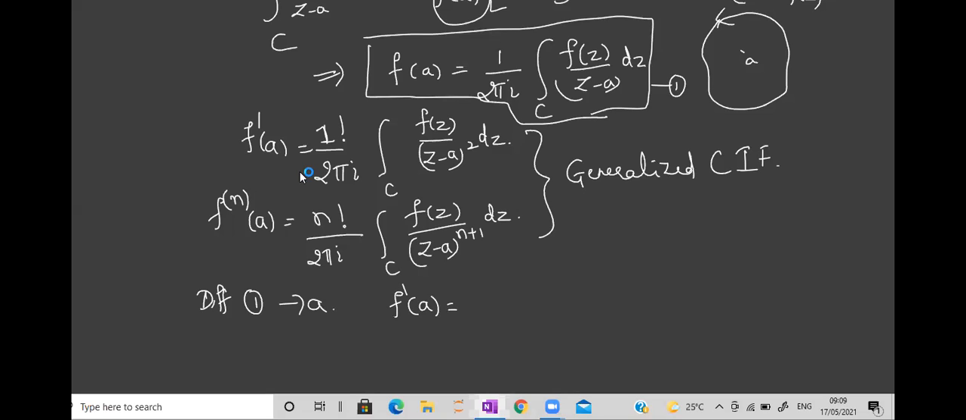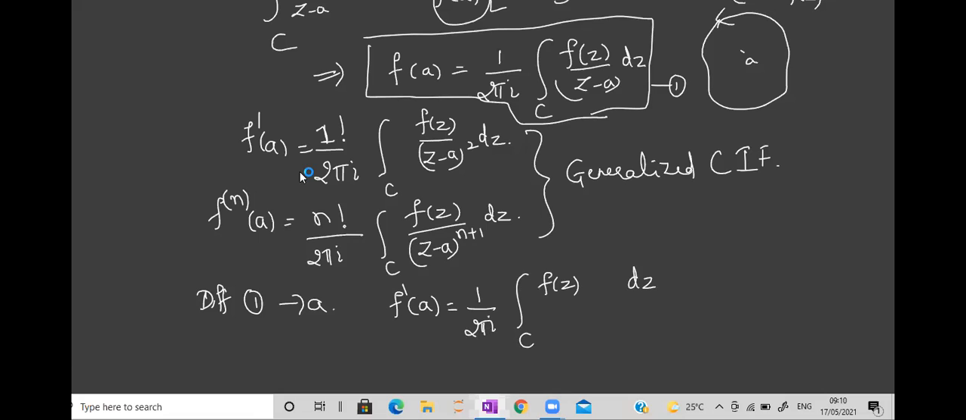Tell me which is the term containing a on the RHS of equation 1. It is f of z by z minus a. f of z doesn't contain a, only z minus a. This is the term, right? If I'm differentiating with respect to a, what about all the other quantities? I have to write them the same. So I'll write 1 upon 2 pi i as it is, integration over c, f of z as it is, then dz also as it is. So we have to differentiate what?